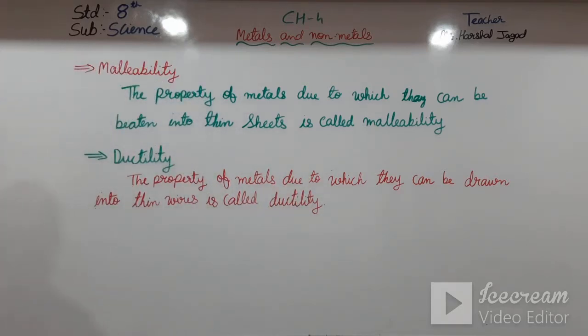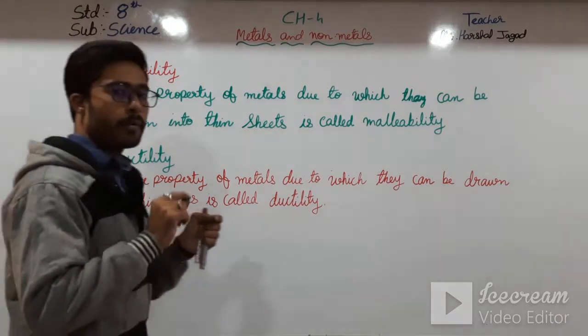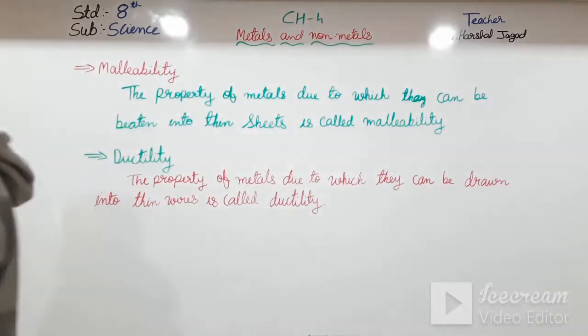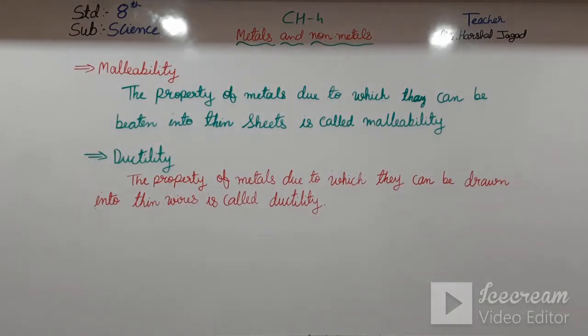So here you have seen a thin copper wire. Sorry students, here it is not available.